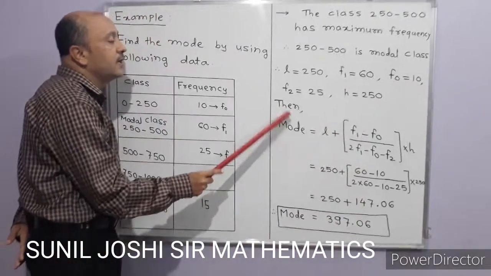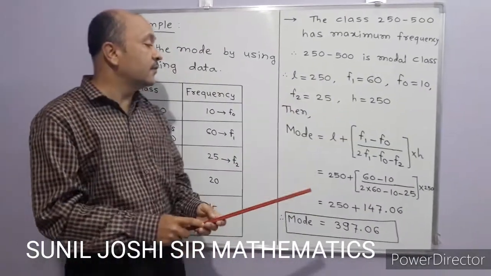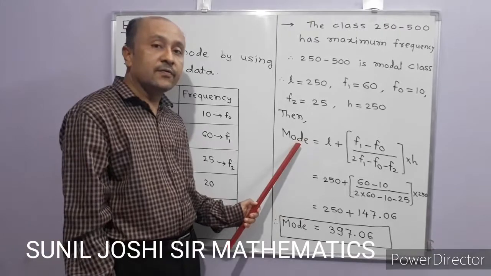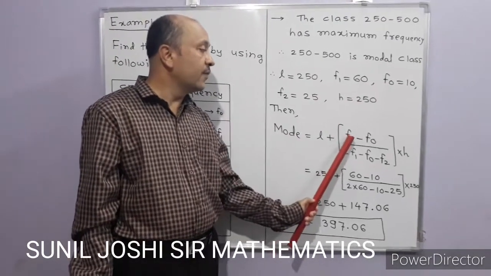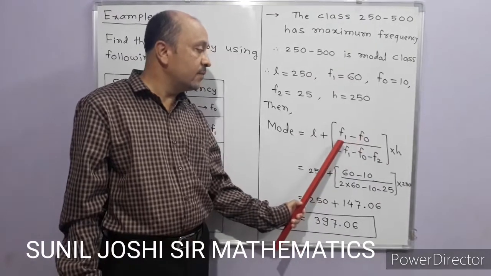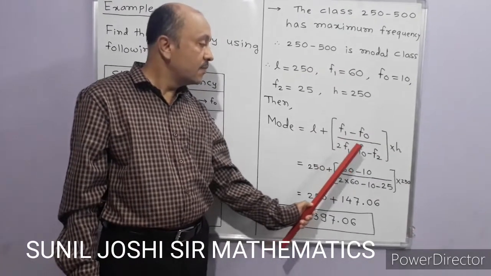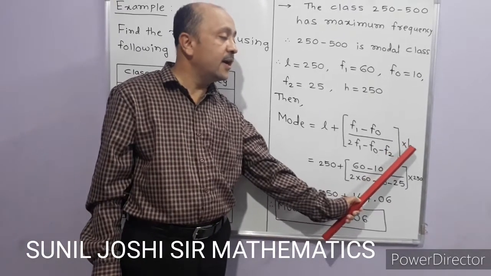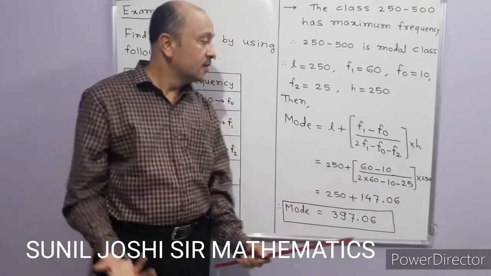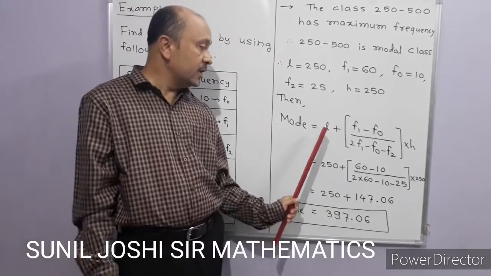Then afterwards the formula is written. We have seen the formula for mode calculation. So what is the formula? Mode is equal to L plus, in brackets, F1 minus F0 divided by twice F1 minus F0 minus F2, bracket close, multiplied by h. This is the formula. Then the values are substituted in the proper places.